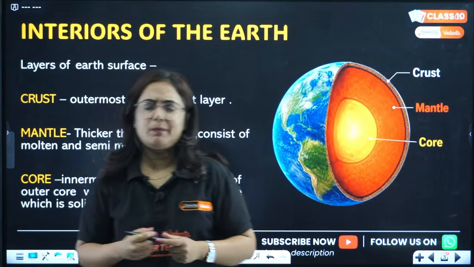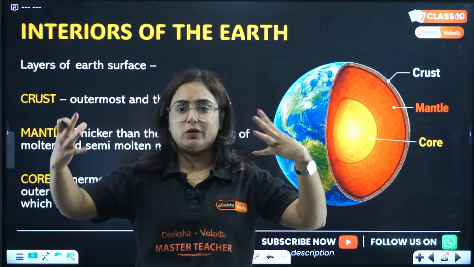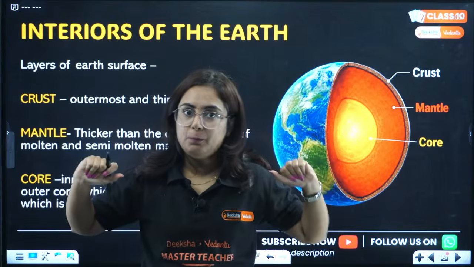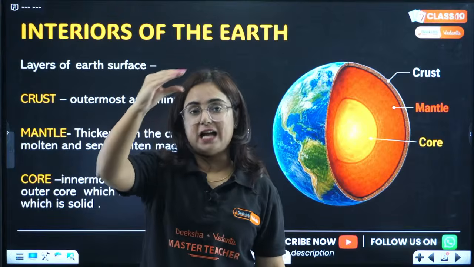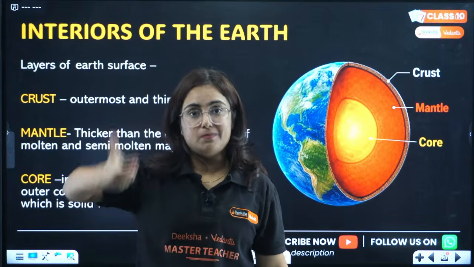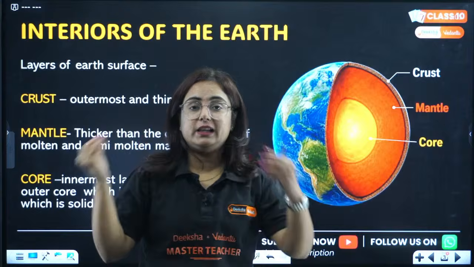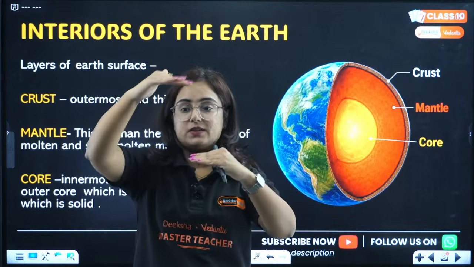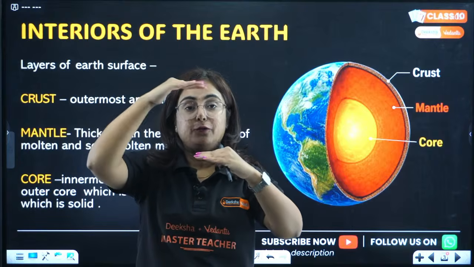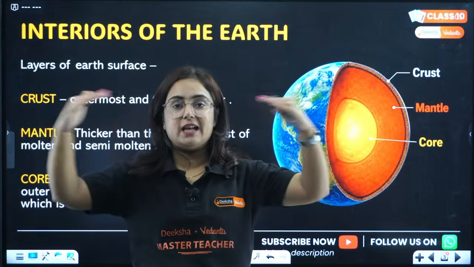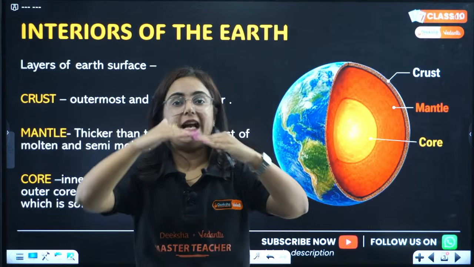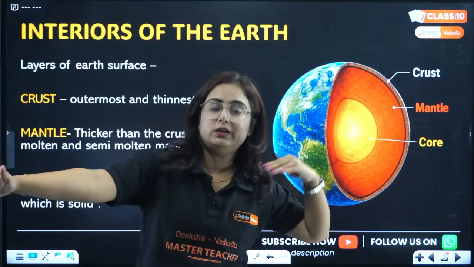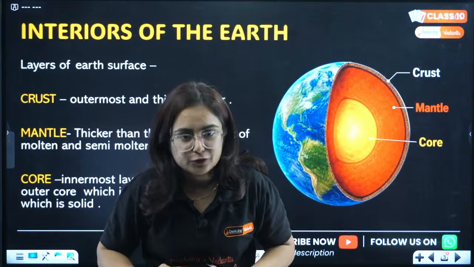Now you might be thinking, ma'am, how does it affect the formation of mountains? But it does affect. How? Because see, the crust is the landform, the mantle is the molten magma. The asthenosphere, the layer which consists of molten magma, above this the land surface is floating, right? And when the land surfaces are floating, they either collide with each other or diverge from each other, resulting in the formation of new landforms.